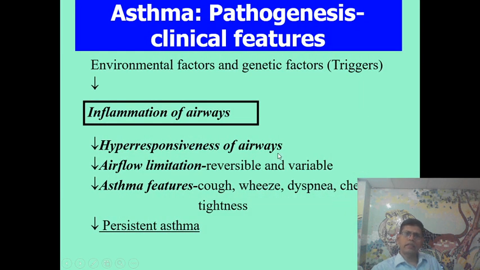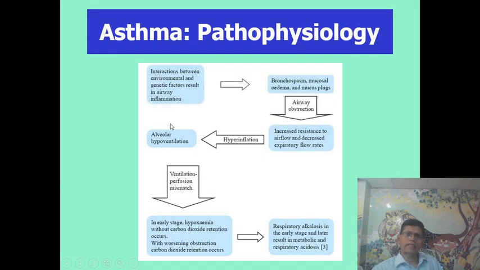And the resulting clinical features are hyperresponsiveness of the airways and airflow limitation, which is reversible and variable. Asthma features: cough, wheeze, dyspnea, chest tightness, and persistent asthma. The pathophysiology is that because of air obstruction, there is hyperinflation, alveolar hyperventilation and ventilation-perfusion mismatch. Initially there is hypoxemia, and when there is carbon dioxide retention, there is initially respiratory alkalosis followed by respiratory acidosis.